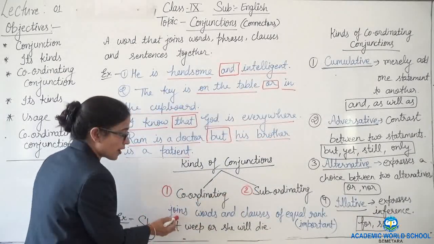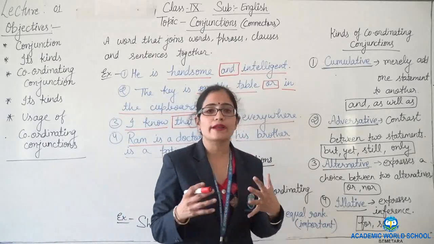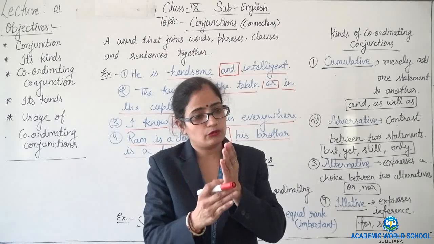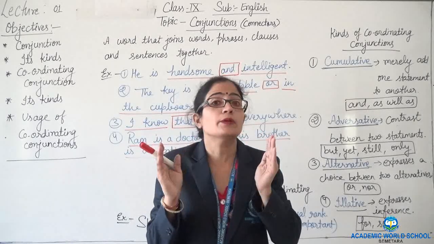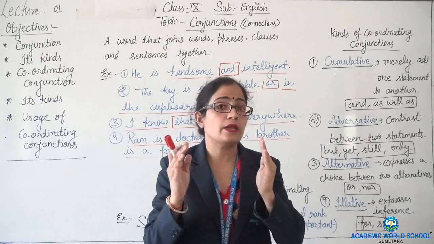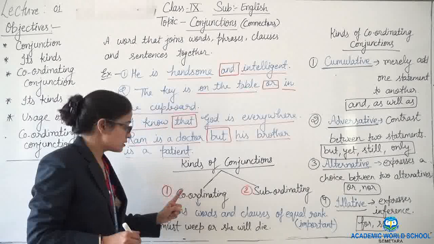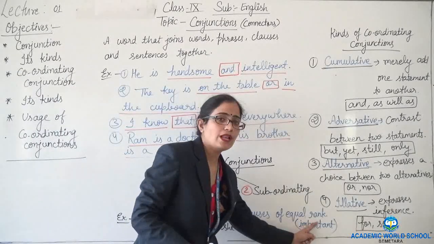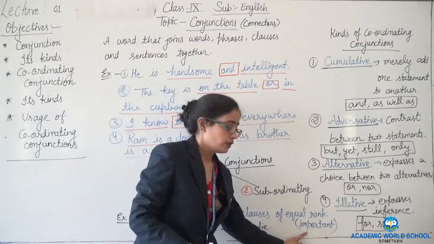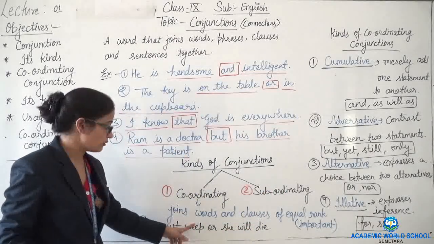Coordinating conjunction joins words and clauses of equal rank. Equal rank means whatever clauses and words are given in the sentence, all will be important. They will have the same rank. So that's why such a kind of conjunction joins words and clauses of equal rank. I have written here in brackets "important", so you can note it down. Let's see an example of this.